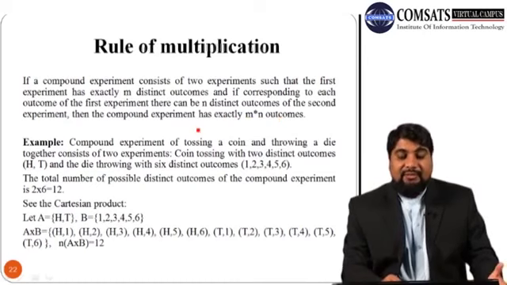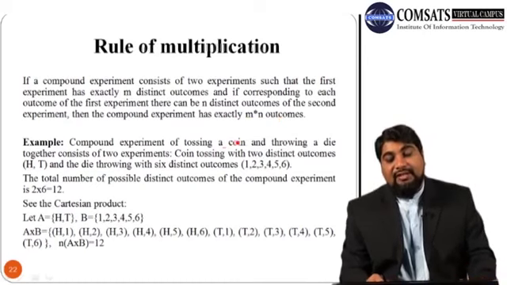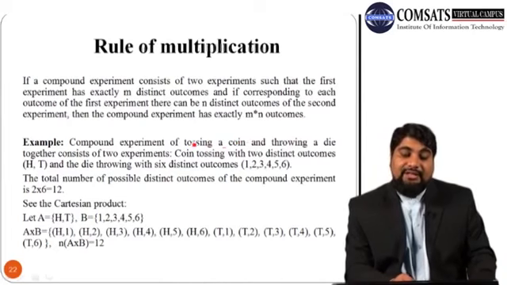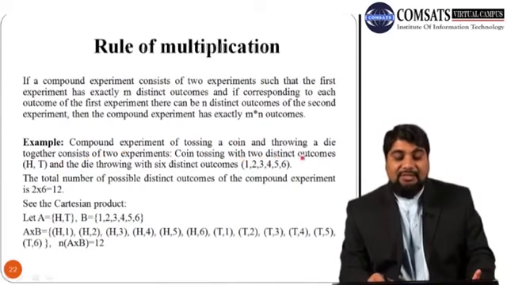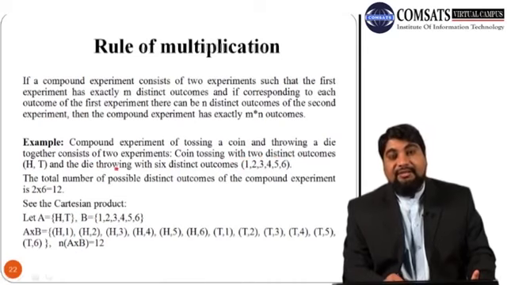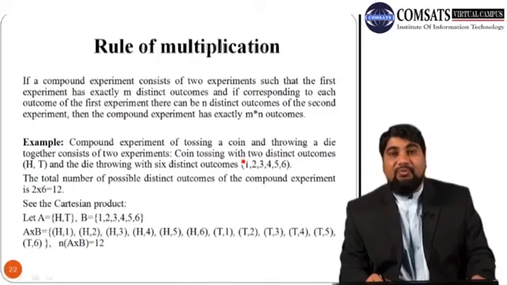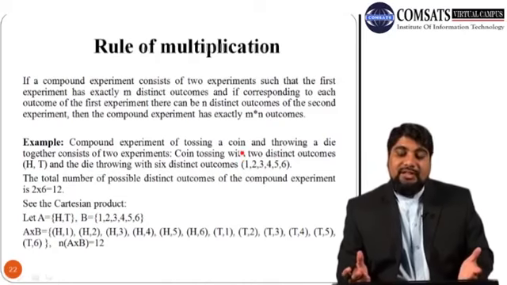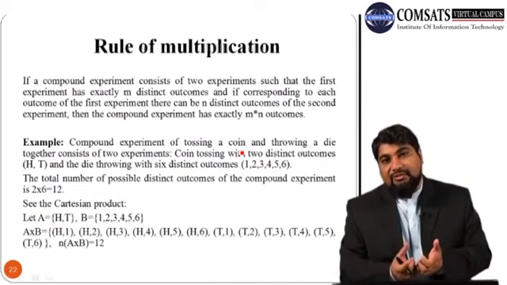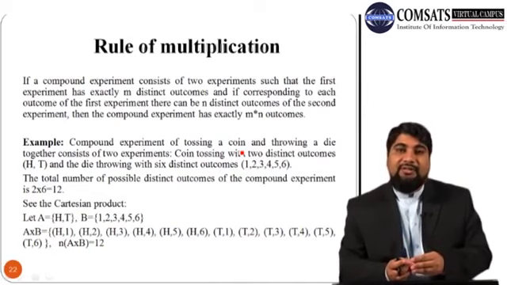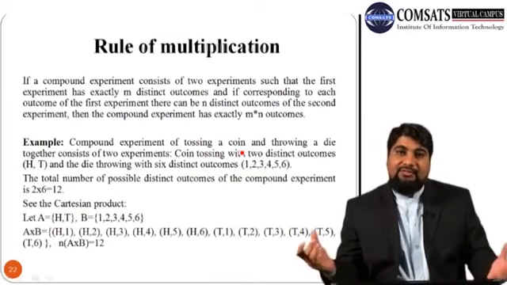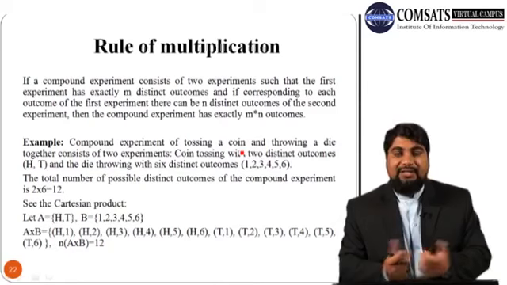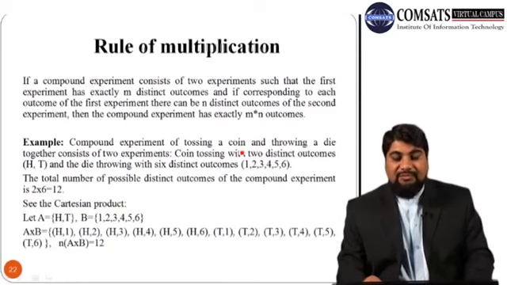For example, the compound experiment of tossing a coin and throwing a die together consists of 2 experiments. The first experiment, coin tossing, has 2 distinct outcomes, head and tail, and the die throwing has 6 distinct outcomes, 1 2 3 4 5 6. Since we are doing 2 experiments within one experiment, it is called a compound experiment. Tossing a coin is one experiment, throwing a die is another.